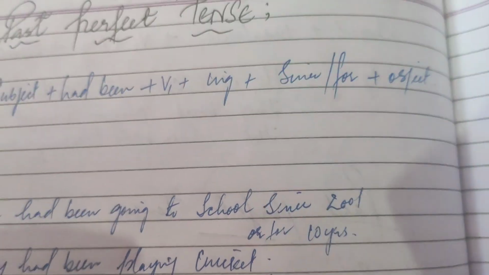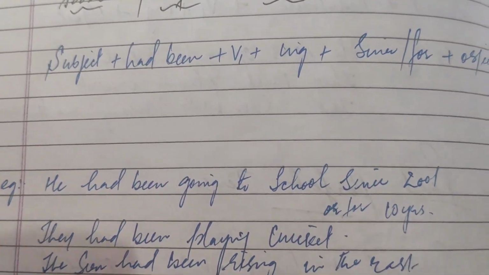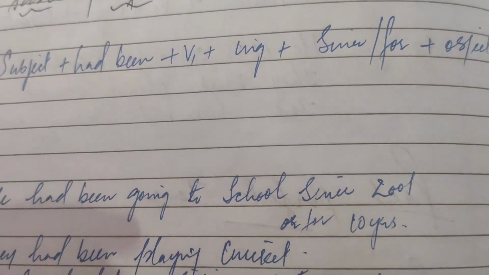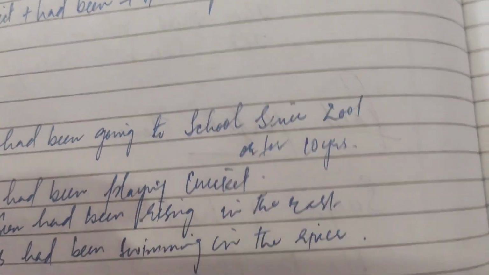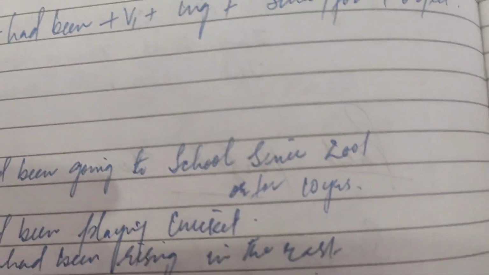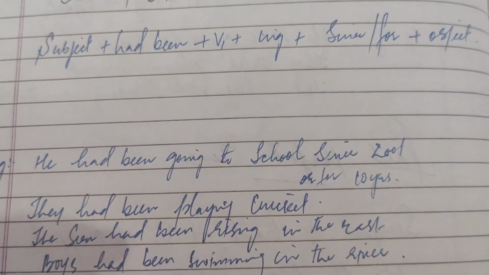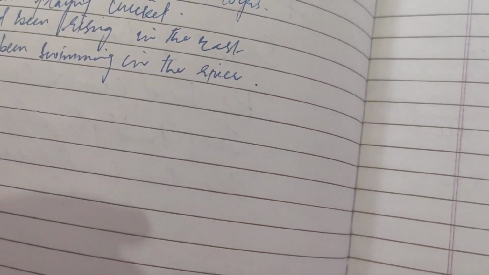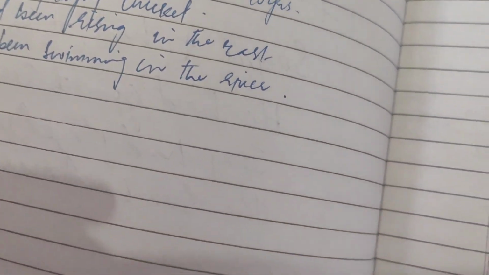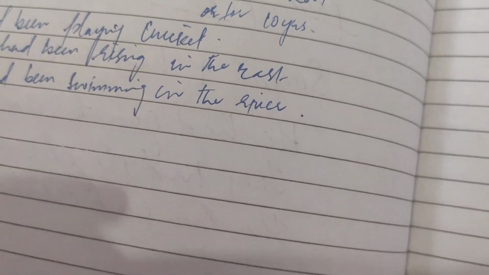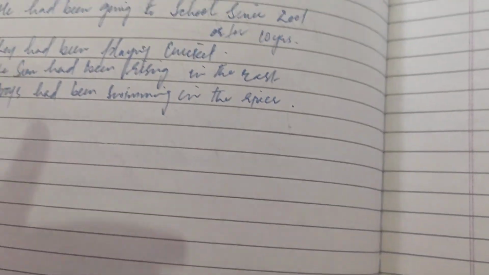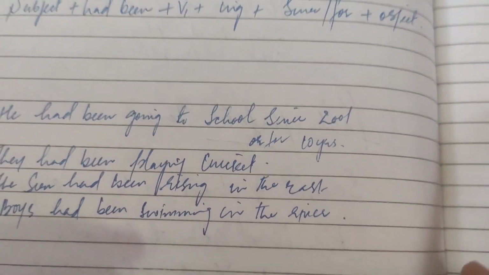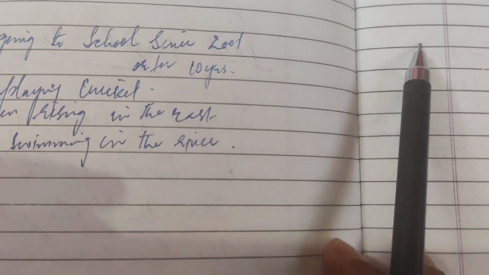If we try to form examples according to this rule, we will get the first one as: he had been going to school since 2001. Since is here a point of time because the exact date is given. Or we can use for 10 years, that is a period of time only.